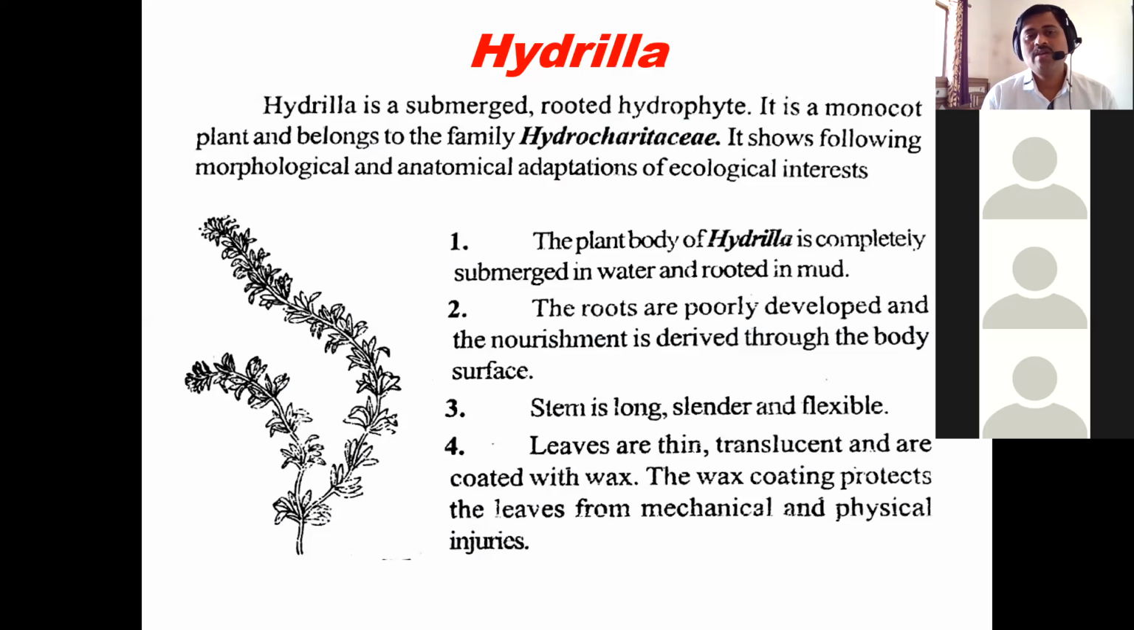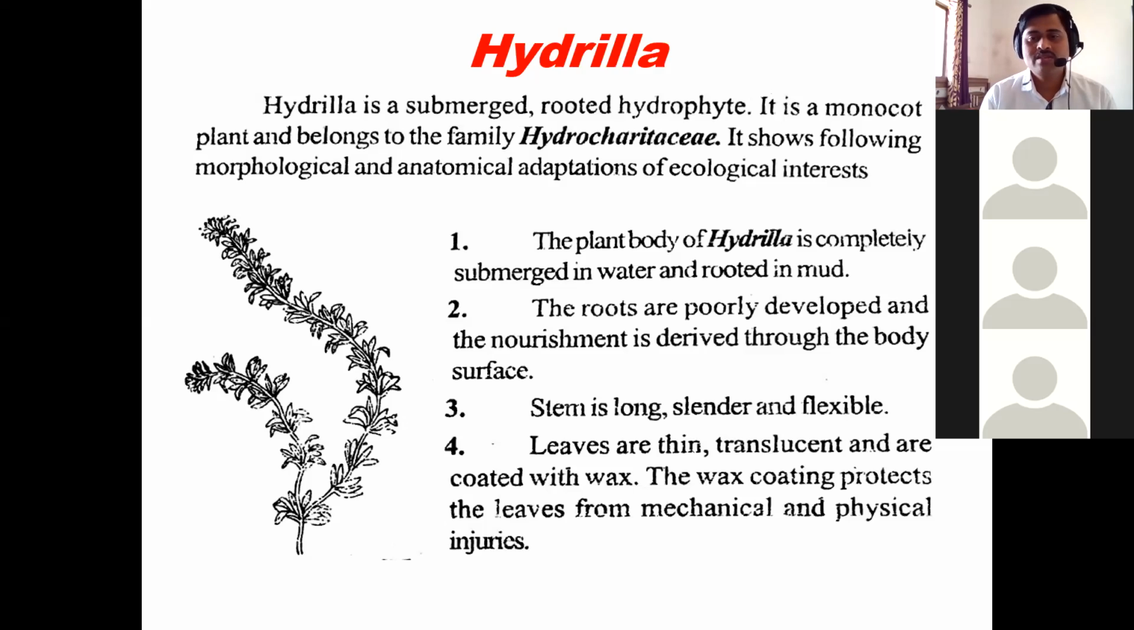So it shows the following morphological adaptations and anatomical adaptations of ecological interest. The plant body of Hydrilla is completely submerged in water and rooted in mud, so it is a submerged rooted hydrophyte. The plant is poorly developed and nourishment is derived through the body surface. It has little need of conducting tissue; the plant absorbs nutrients from the water through the body surface.